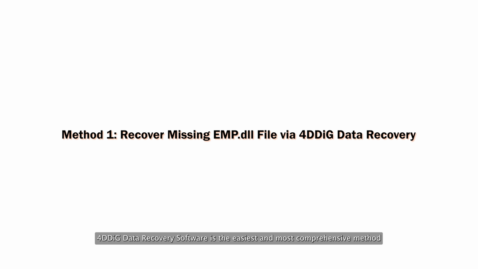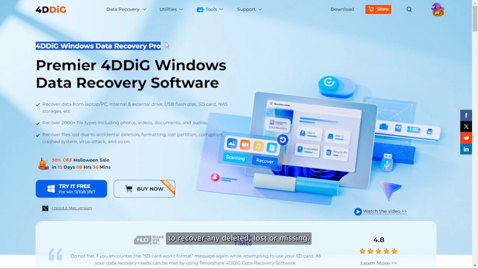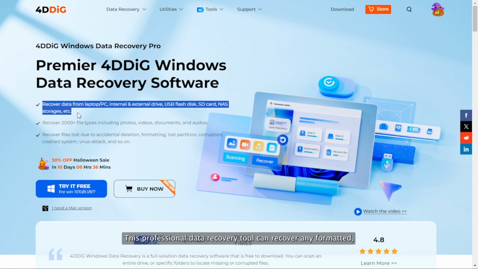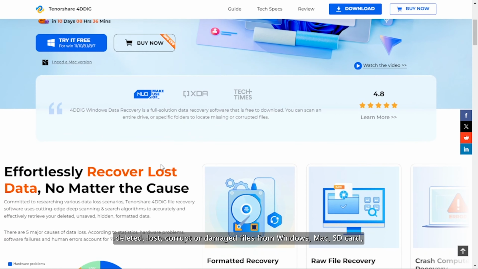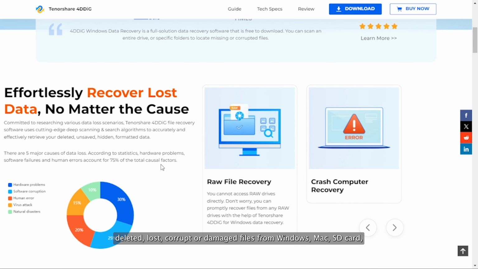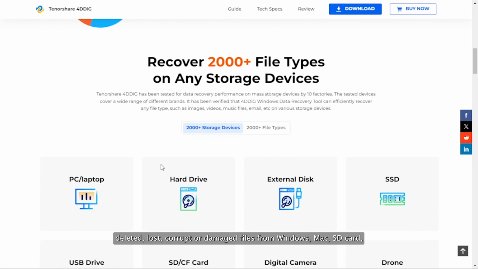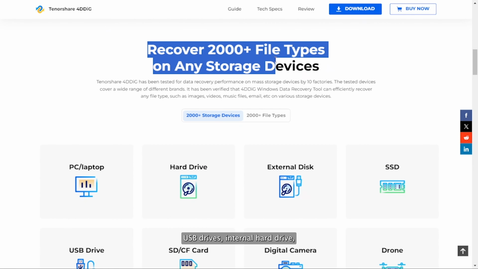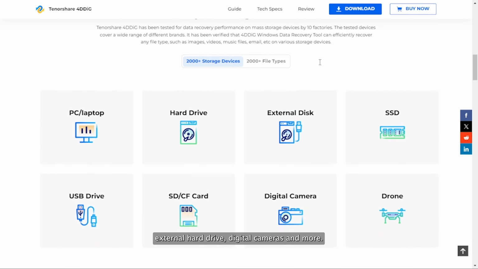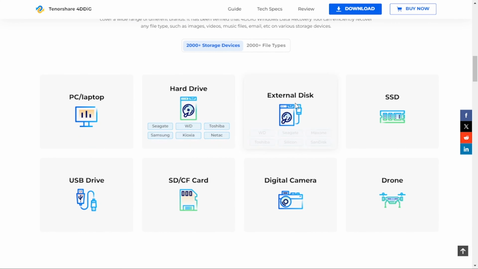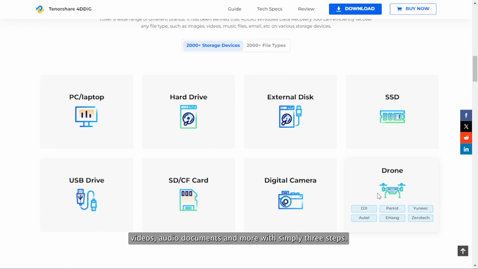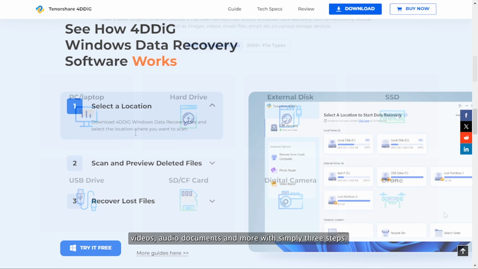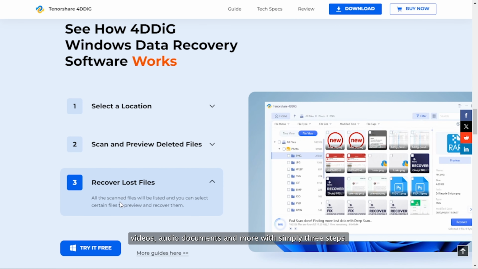4DDIG data recovery software is the easiest and most comprehensive method to recover any deleted, lost, or missing files. This professional data recovery tool can recover any formatted, deleted, lost, corrupt, or damaged files from Windows, Mac, SD card, USB drives, internal hard drive, external hard drive, digital cameras, and more. It supports 2,000 plus data types including photos, videos, audio, documents, and more with simply 3 steps.